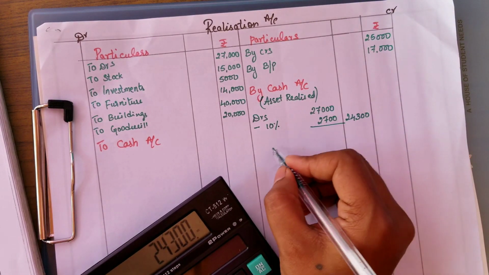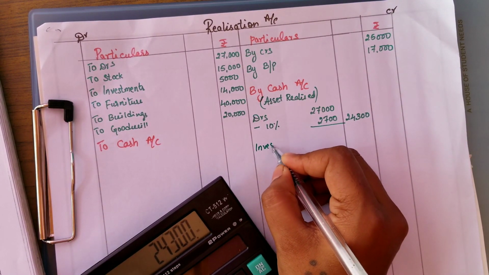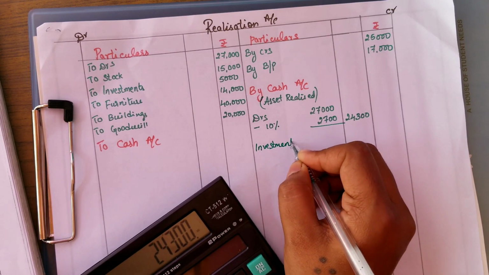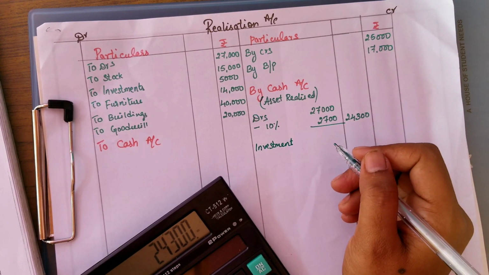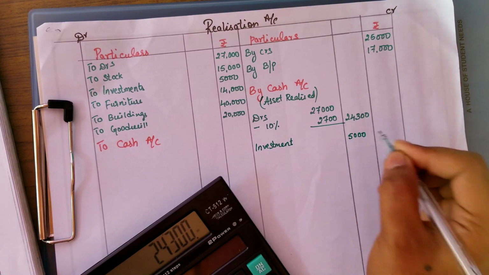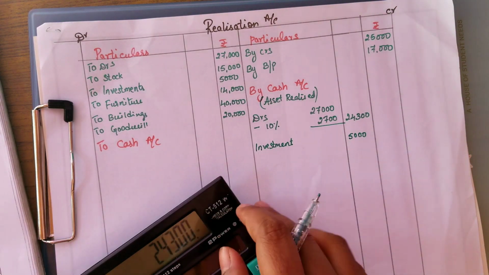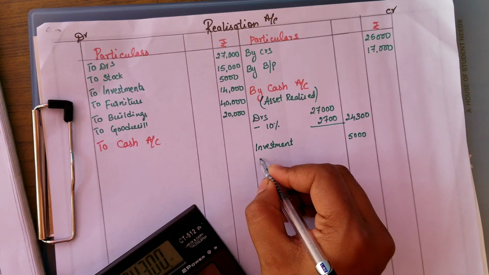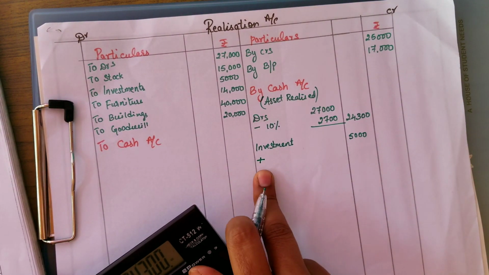And next we have investment. The book value is 5,000, and they are saying 20% more than the book value. More than the book value means we have to add.